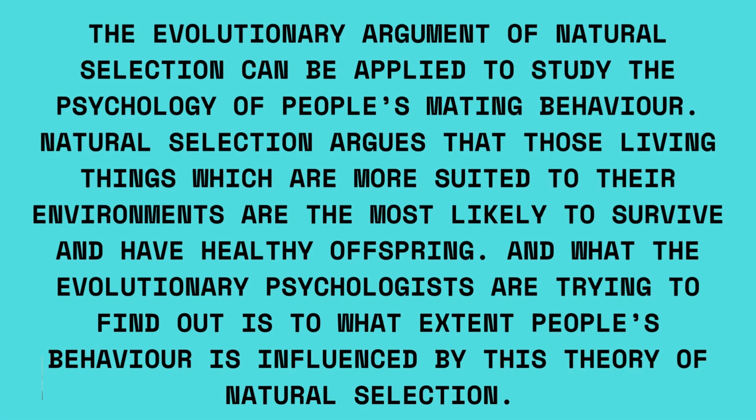The evolutionary argument of natural selection can be applied to study the psychology of people's mating behavior. Natural selection argues that those living things which are more suited to their environments are the most likely to survive and have healthy offspring. And what the evolutionary psychologists are trying to find out is to what extent people's behavior is influenced by this theory of natural selection.